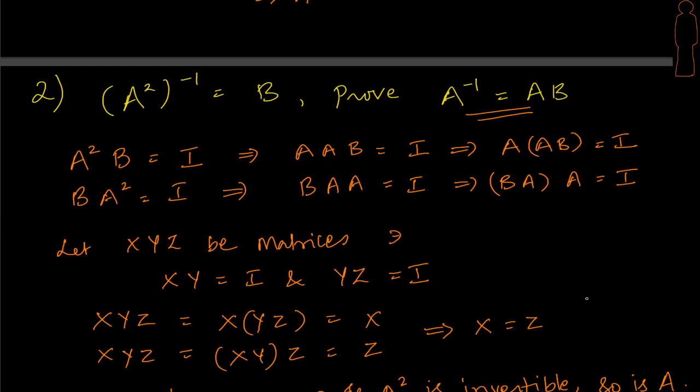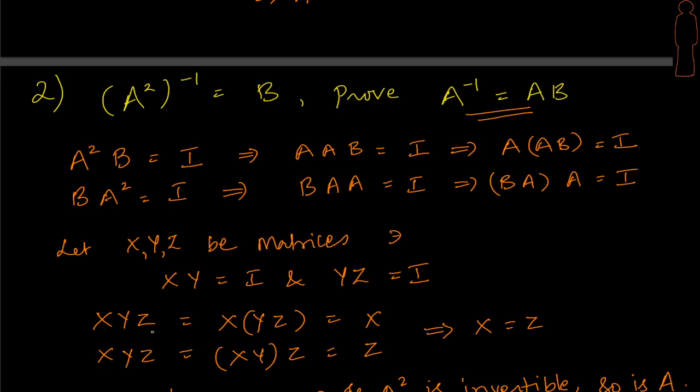So let us take x, y and z. Let x, y and z be matrices such that xy equal to I and yz equal to I. A very similar criteria we are looking at. y's left inverse is x and y's right inverse is z, right? And consider this product xyz. I can put a parenthesis here due to the associative property, and since I know yz is I, this becomes x. Similarly, I can put a parenthesis around the left two, and I can get this result to become z.